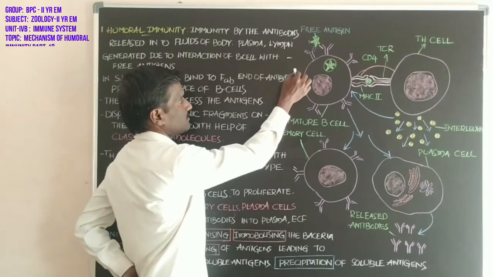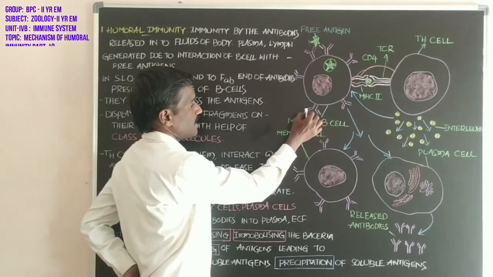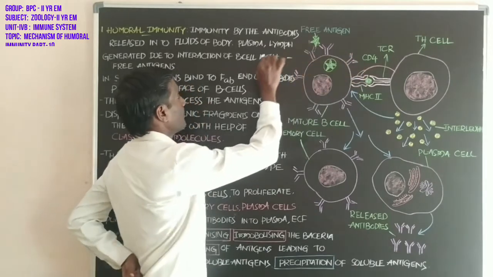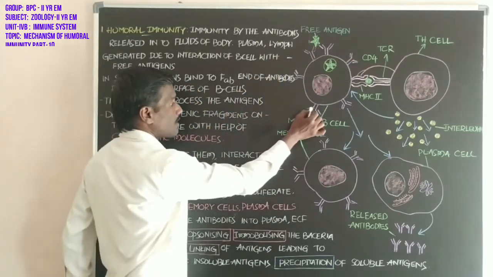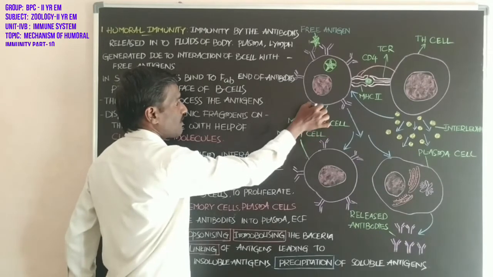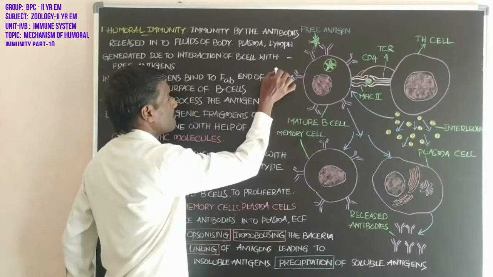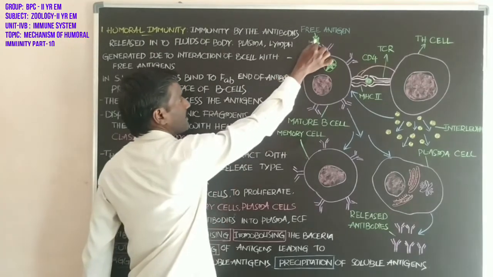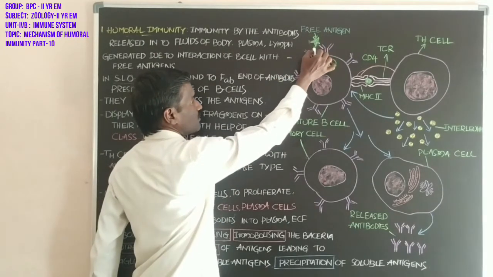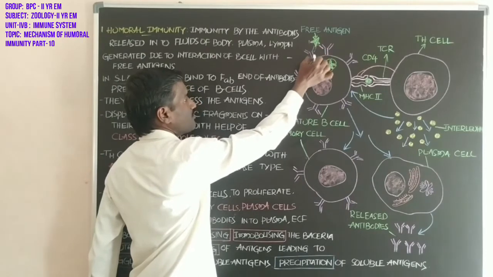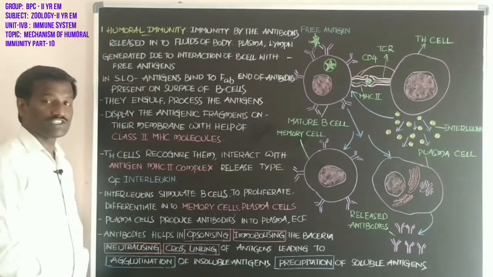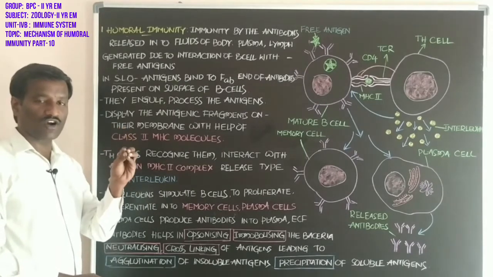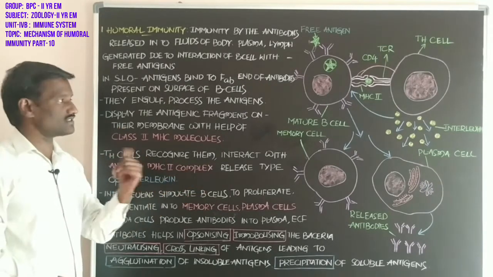These Fab ends of the antibody of the B cell bind with the antigen. This is the free antigen, and it binds to the Fab end of the antibody present on the surface of the B cell.